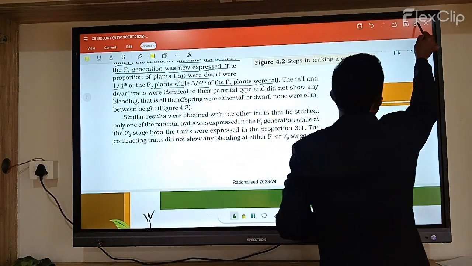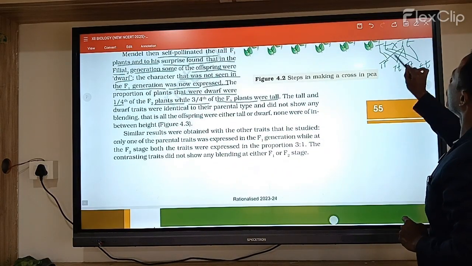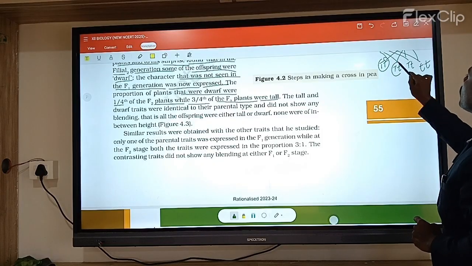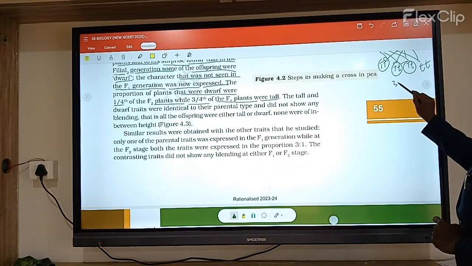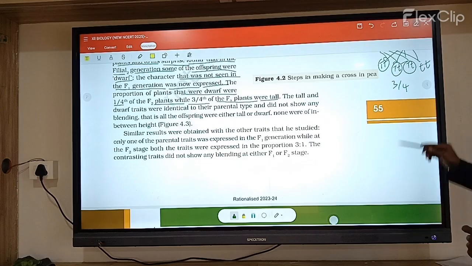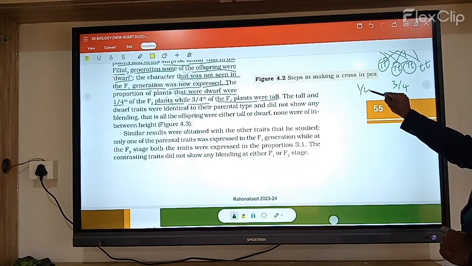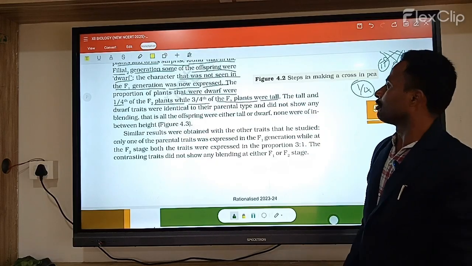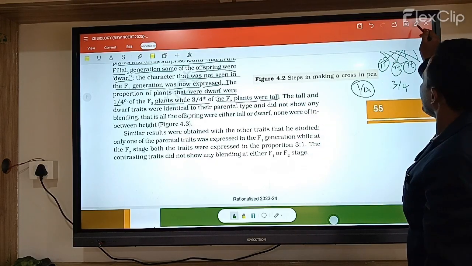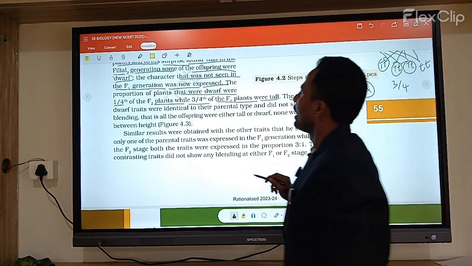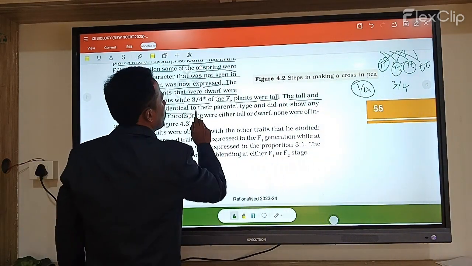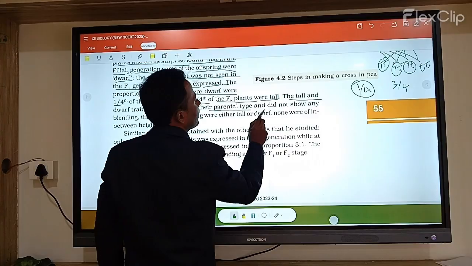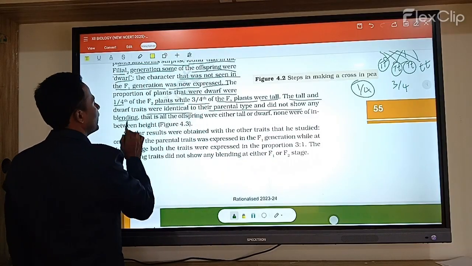When you observe it clearly, the dominant character is tall, and it is tall again, so three fourths are tall. One fourth means only one character is present, that is the dwarf. The tall and dwarf traits were identical to the parental types and did not show any blending.